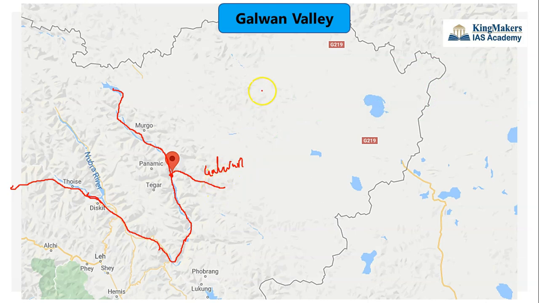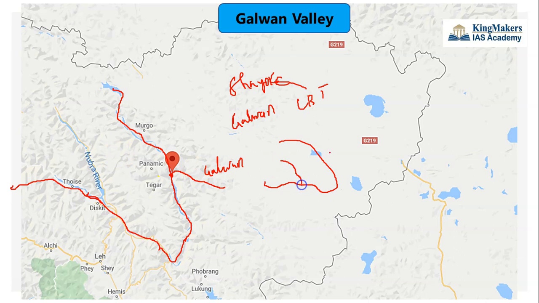So they can ask questions in the map. The map questions can come from the Shyok River or the Galwan River. The Galwan is the left bank tributary of the Shyok River, and the Nubra is the right bank tributary of the Shyok River, and the Shyok River is in turn a right bank tributary of the Indus River. So the Shyok River is coming like this and it will go like this. Then Nubra is coming here, Galwan is coming here, and it will go like this. From Manasarovar Lake you will have the Indus.